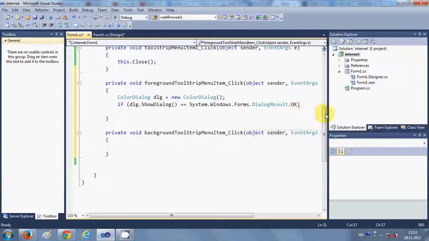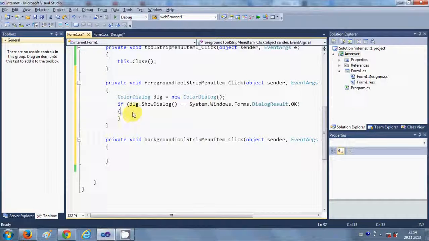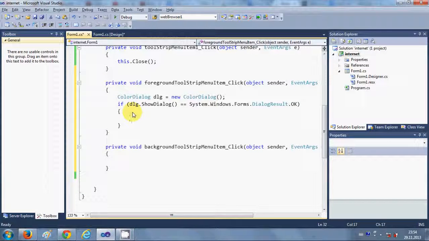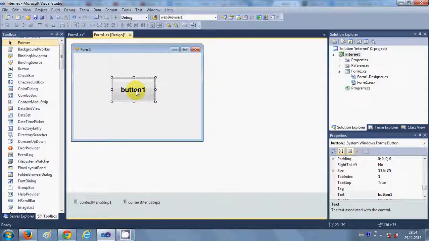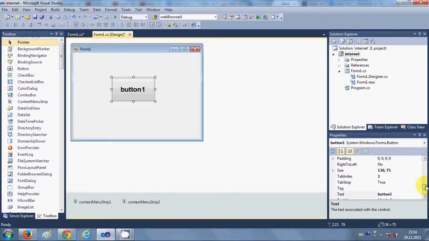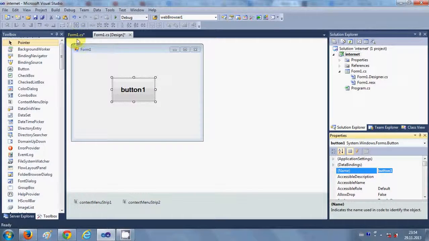So if this dialog is OK, then first of all we close this if condition, and for the foreground I will copy the name of this button. I will go to the properties, and the name of the button is button1.